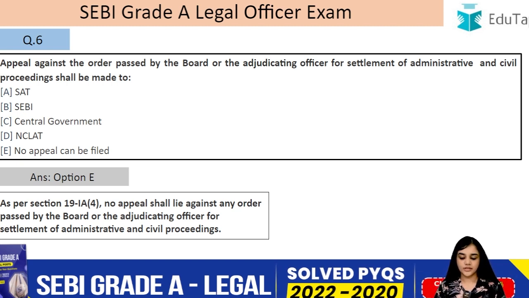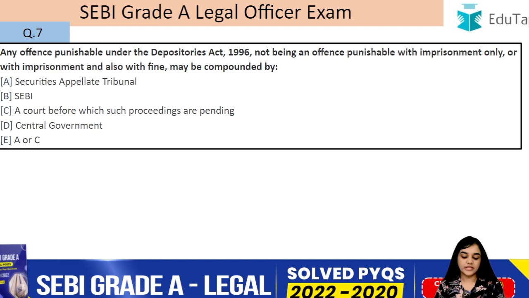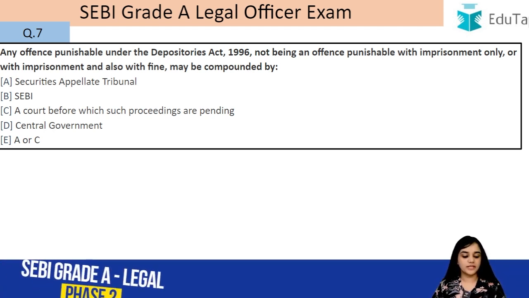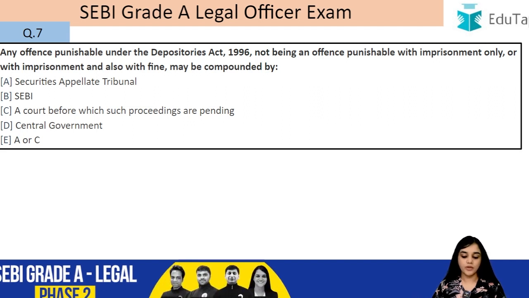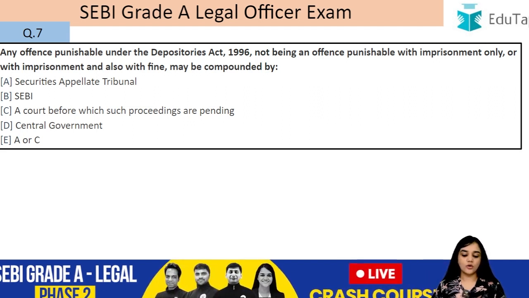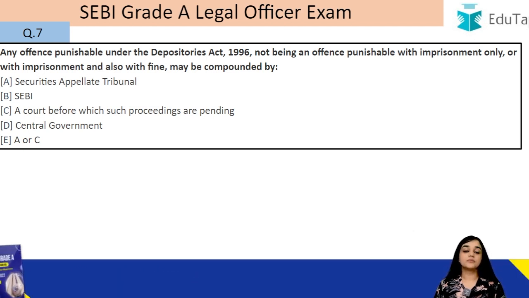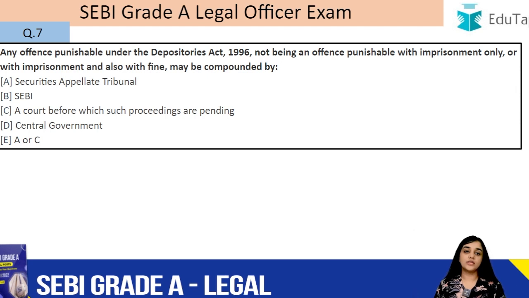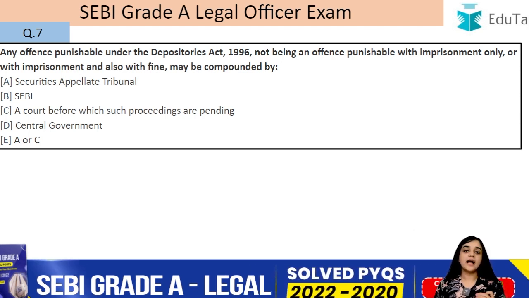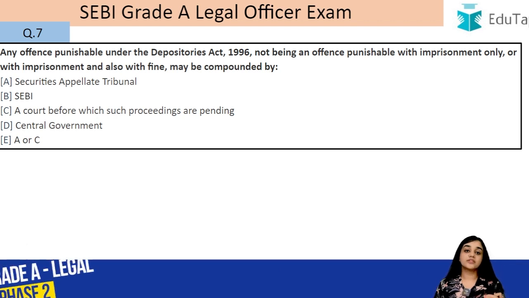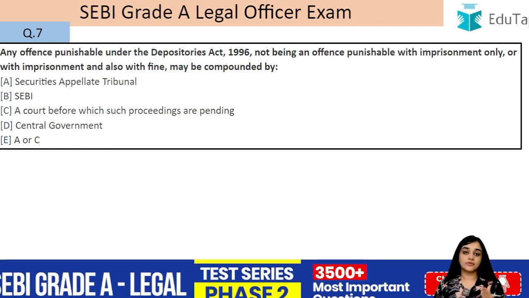Alright. Question number 7. Any offence punishable under the Depositories Act 1996 not being an offence punishable with imprisonment only, or with imprisonment and also with fine, may be compounded by. So, under the Depositories Act, only those offences which are punishable by fine only can be compounded, right? Offences that are punishable with either only imprisonment, or imprisonment plus fine, cannot be compounded, right?